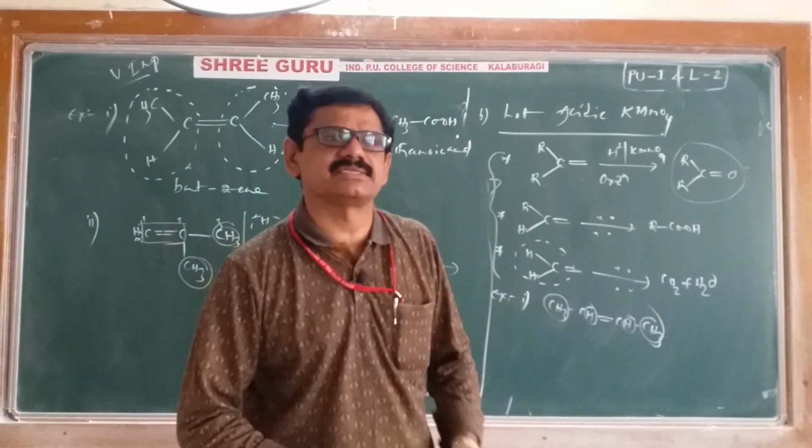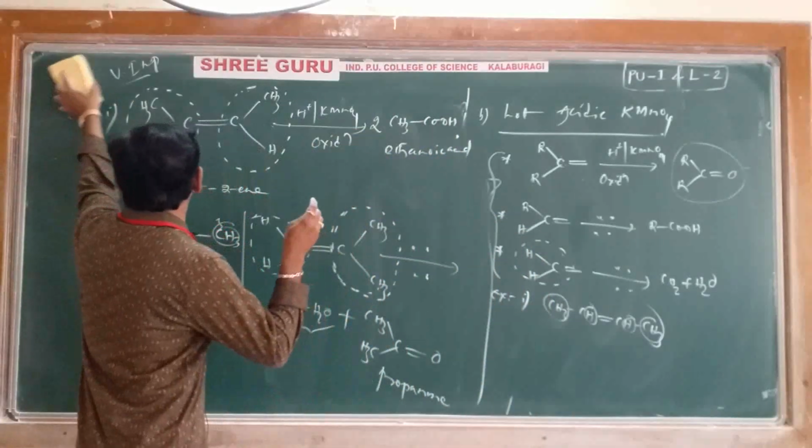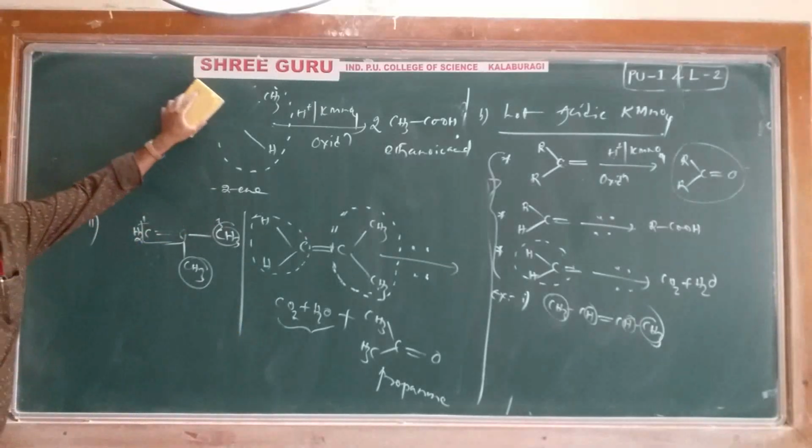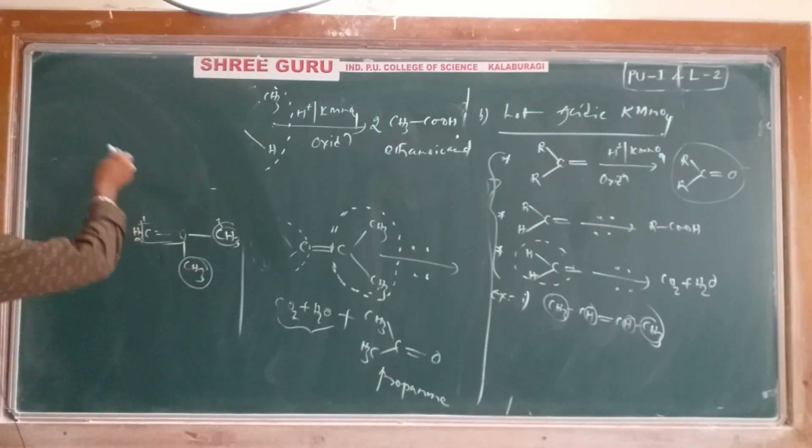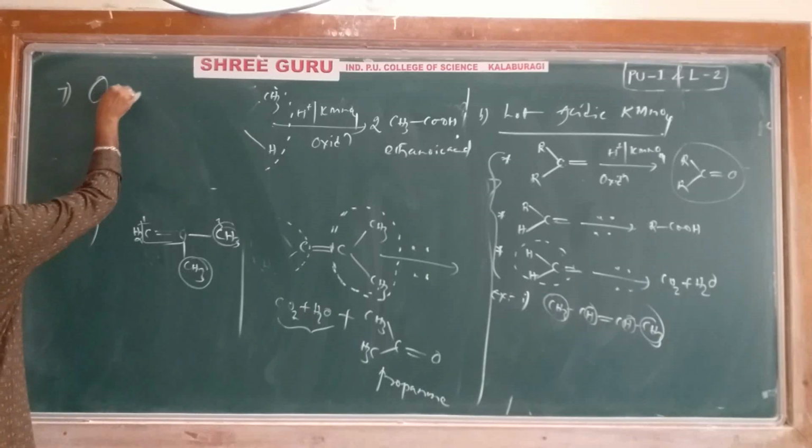Next, we have completed oxidation. After oxidation, one more chemical property is ozonolysis. Now we'll discuss ozonolysis.